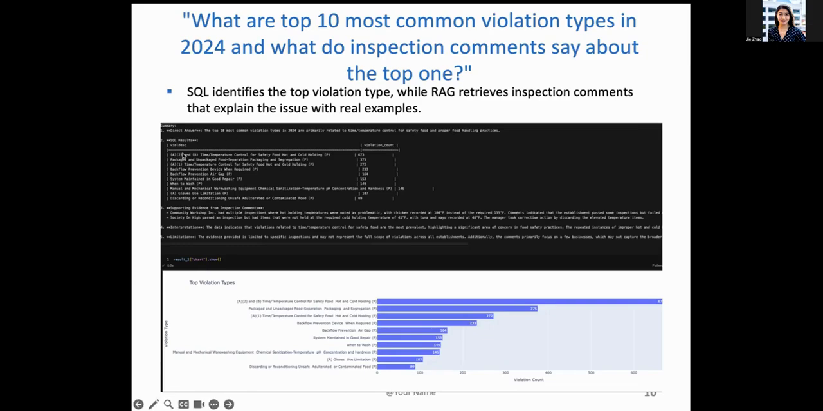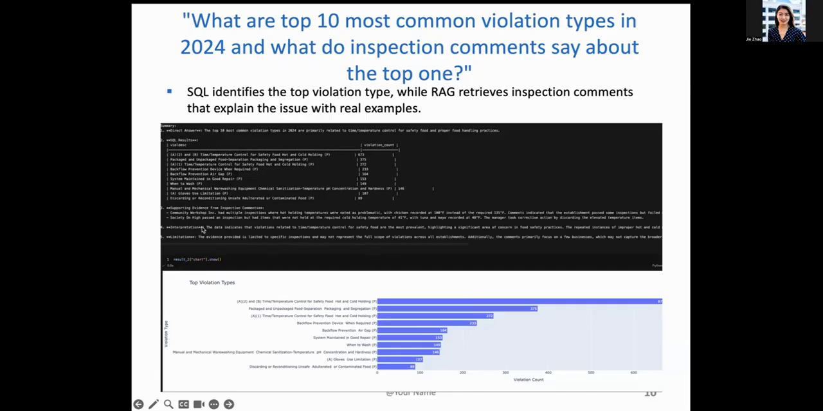And then it shows the SQL results it generated based on our SQL functions. So clearly the routing layer routed to the SQL path, executed a SQL query and generated the top 10 by violation type for year 2024, and also generated a chart. We can see it's matching the direct answer: time temperature control for safety food, hot and cold holding. It's around 600-ish in volume. Sorry, there's a number cut off when doing the screenshot.